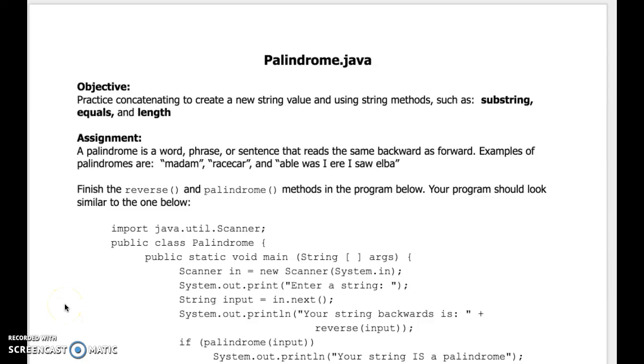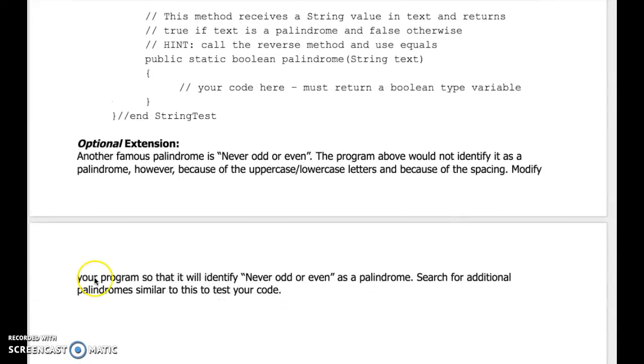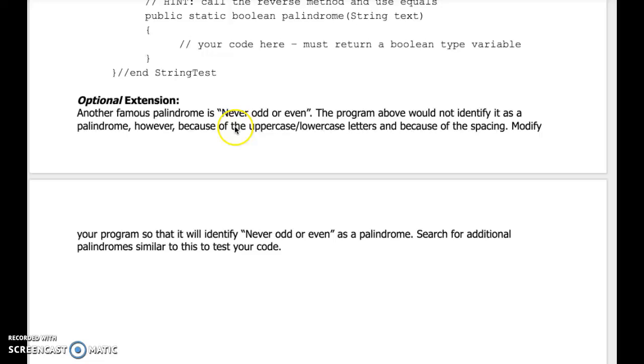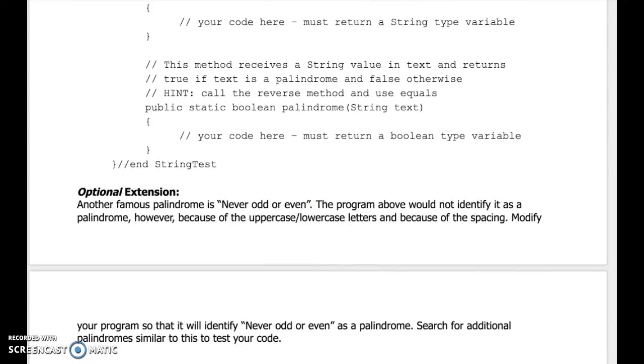Okay, welcome back. This is a video just about the extension in the palindrome, which was optional. But "Never odd or even" is technically a palindrome if you just look at the letters. So you can see the never here, but the spaces make it so that our program wouldn't pick it up. So, never odd or even.